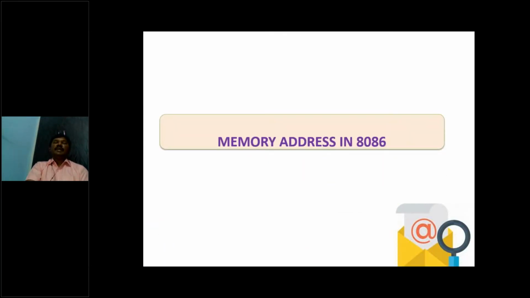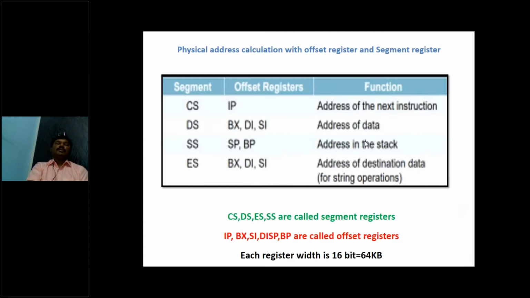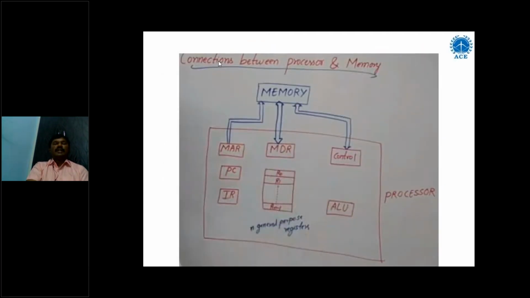Next topic is called memory addresses in 8086. So how to call this address for memory in terms of 8086. Here the physical address or memory address can be called using this table. If code segment, then we have to take IP. If data segment, then we have to take BX, base address, destination and source index registers. If it is stack segment, I can use the stack pointer and base pointer. Then what is this physical address? You can see in the next slide.